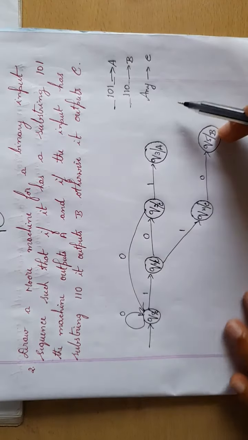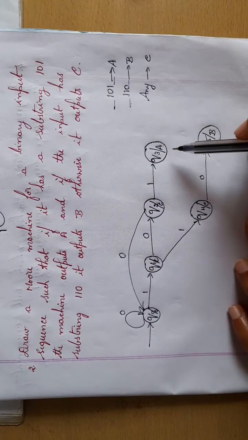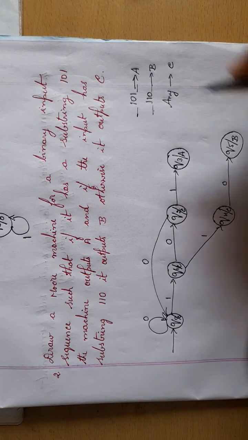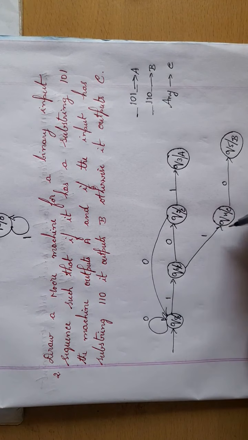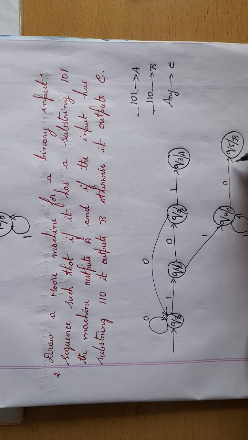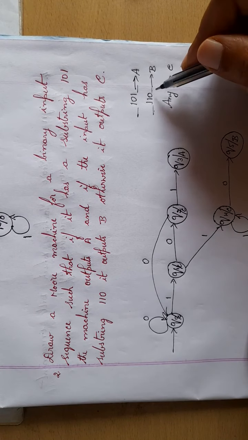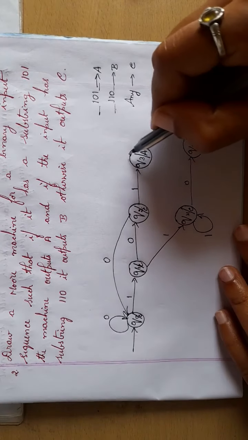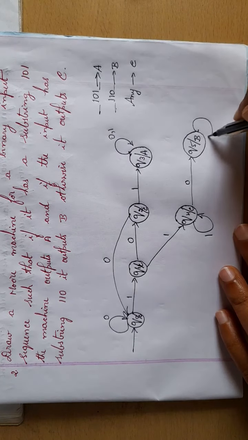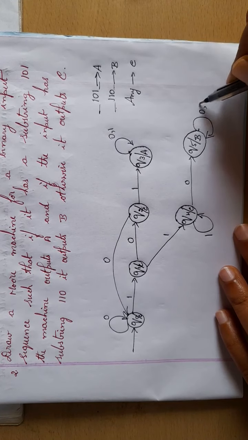So from Q2 also 0 is done, 1 is done. Next from Q4, 0. So it is 110. So 1, any number of ones, and then 0. So at the end you can have anything. So with respect to Q3, it can be 0, 1 and then 0, 1.